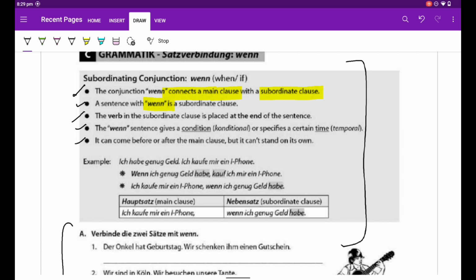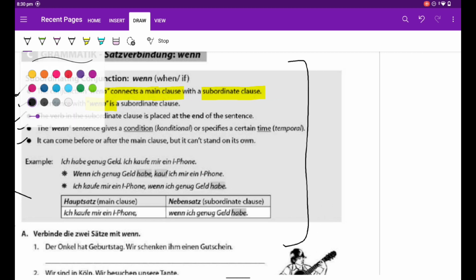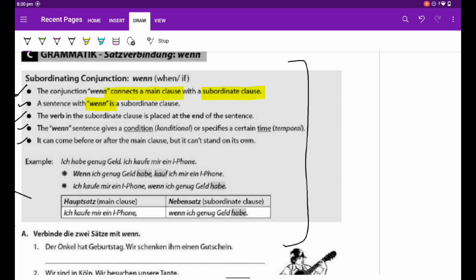Now let us make a sentence according to the rules being given here. What is it saying? First rule is saying the conjunction when connects a main clause with a subordinate clause, right? A sentence with when is a subordinate clause.